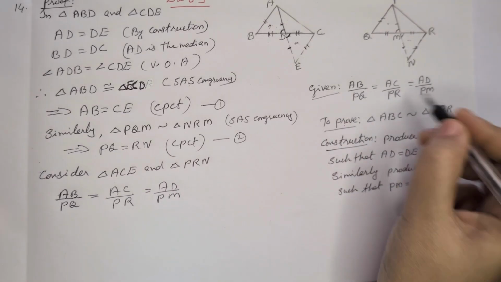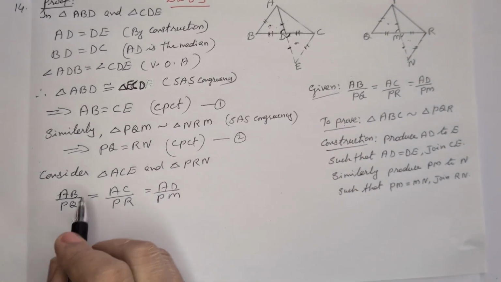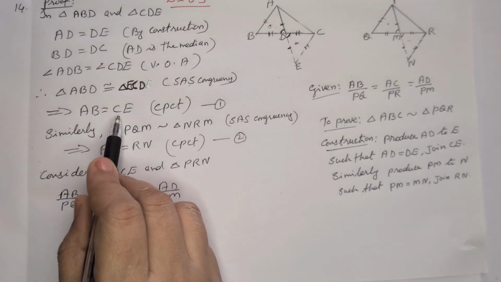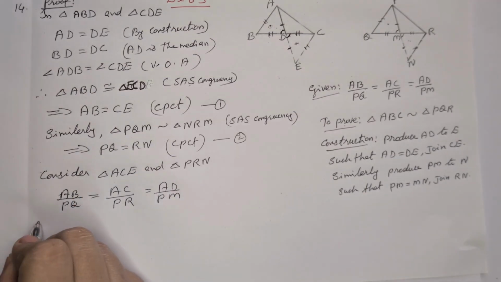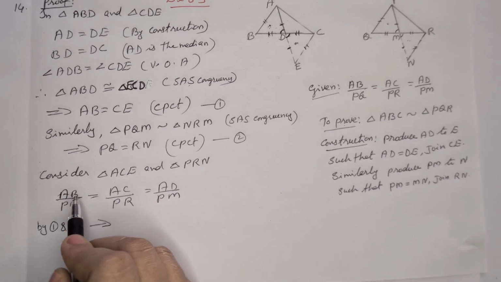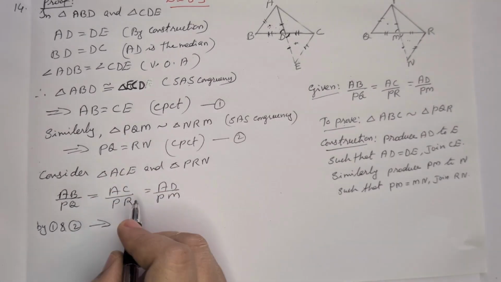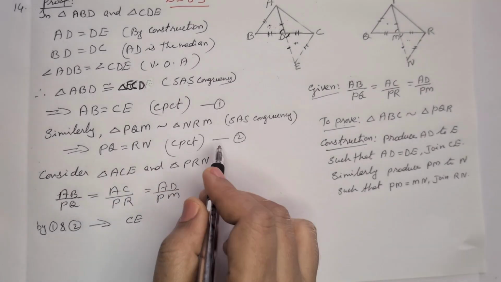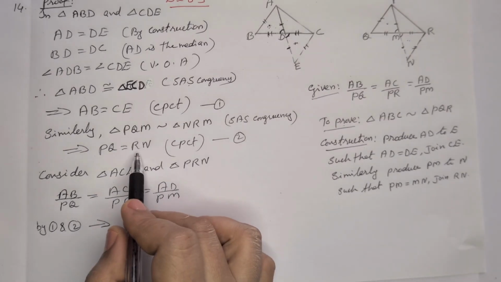From equations 1 and 2, in place of AB we write CE, and in place of PQ we write RN.